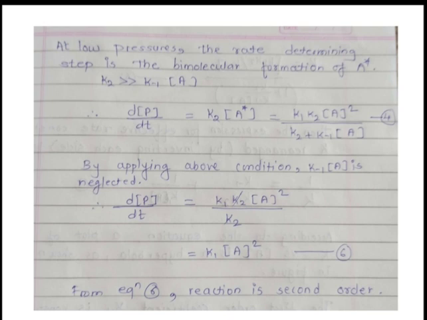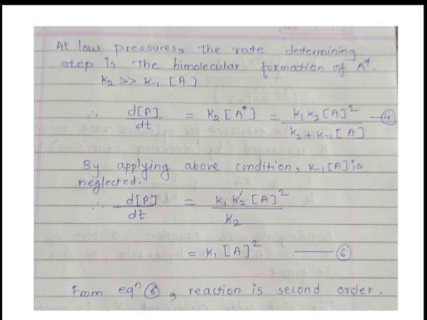Now we have to apply the above condition here: K2 is greater than K minus 1 into concentration of A. The greater term is not neglected and the lower term is neglected. So we can neglect this term here. Our equation becomes K1 K2 into concentration of A square divided by K2, with this term neglected. K2 and K2 get cancelled, therefore the equation remains K1 into concentration of A square. This is our equation number 6.